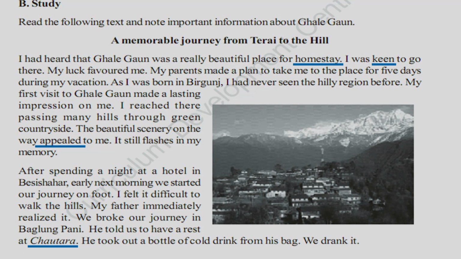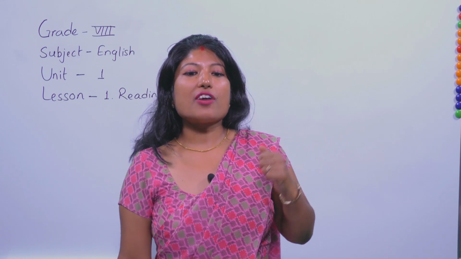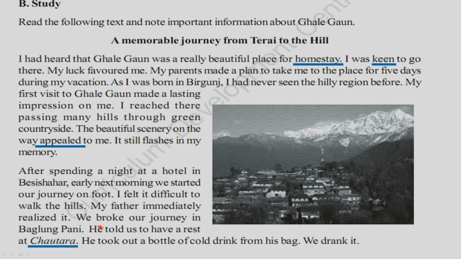I felt it difficult to walk in the hills, as he was used to walking in the plains, the Tarai plain area. He felt it difficult to walk on the hills. My father immediately realized it. We broke our journey in Bagling Pani. Then the writer's father realized that the writer was feeling difficulty while walking. That's why they broke the journey, they took rest from walking. Okay, and the place is named Bagling Pani.